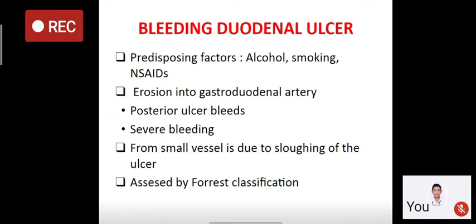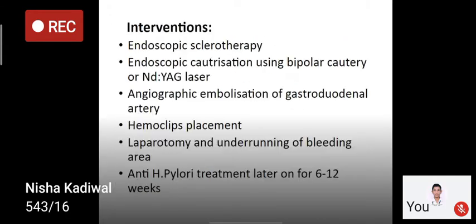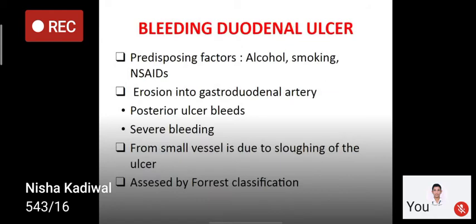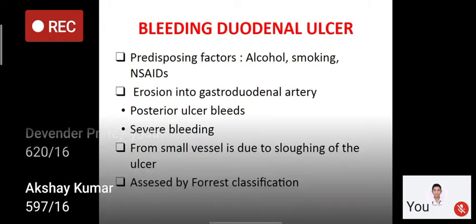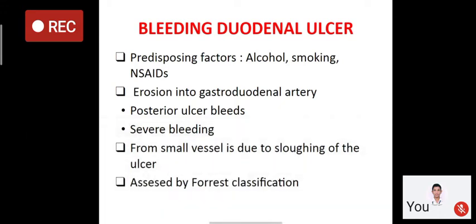So it is assessed by the Forest classification. In Forest classification, there are three grades, 1, 2, and 3. And grade 1 is divided into 1A and 1B. In grade 1, there will be active bleeding. 1A is active pulsatile bleeding. 1B is active non-pulsatile bleeding.